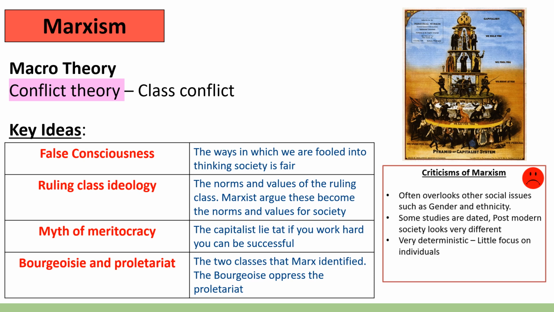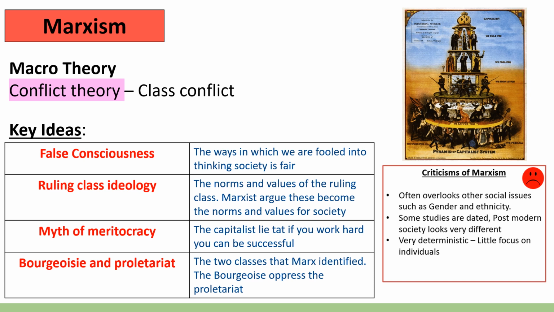Now, Marx has a quote which goes something along the lines of, the ruling ideas of any age have ever been the ideas of the ruling class. And this simply means that the norms and values of the ruling class become the norms and values of society. Marxists argue that it is the ruling class, the bourgeoisie, who set the norms and values, and anything that goes against their norms and values will be considered deviant. So it is the ruling class who decide what is normal, and it is the working class who very often don't meet that expectation, so therefore are seen as lesser.